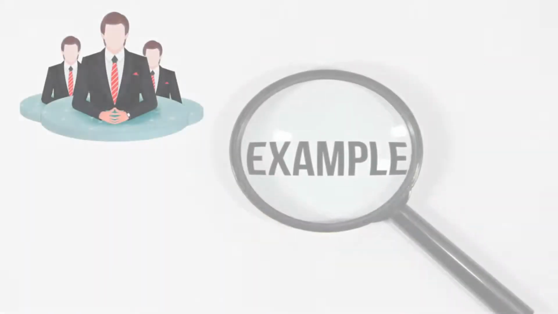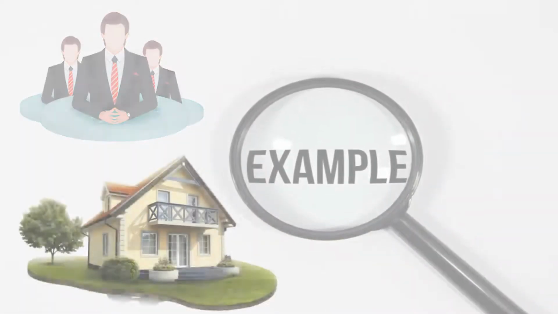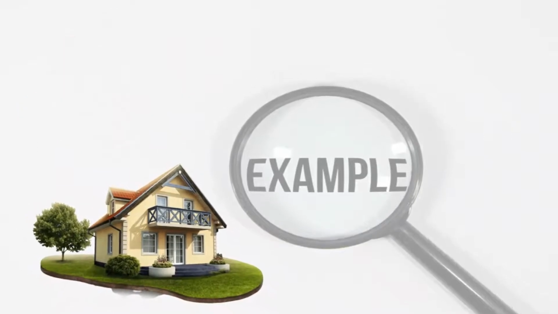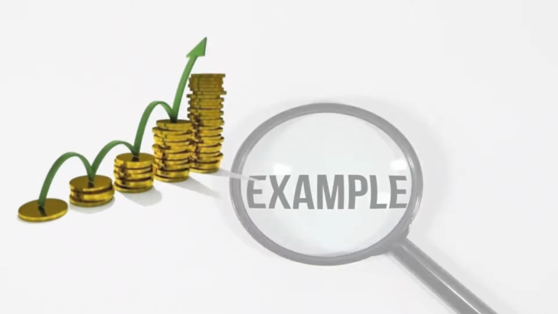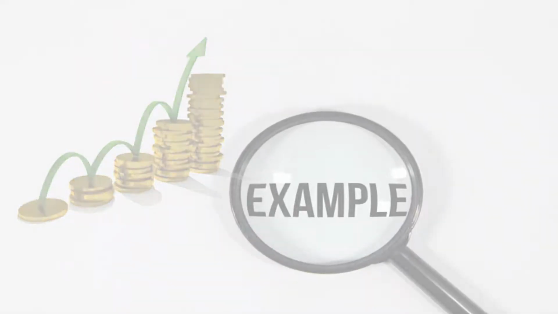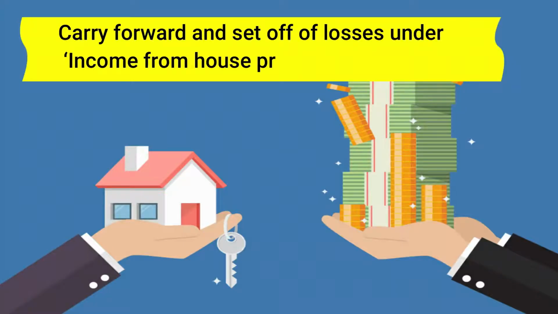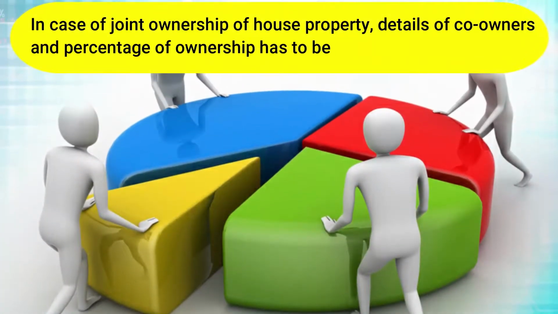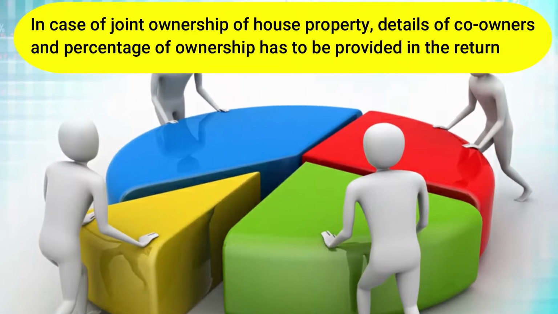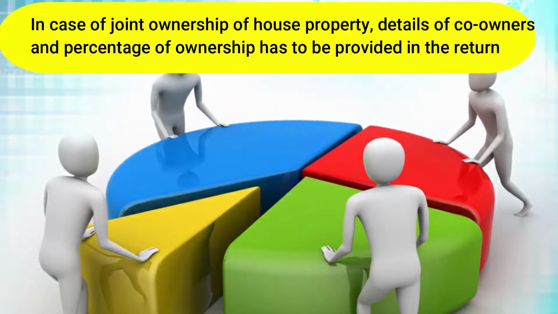For example, an individual who is a director in a company and has salary income and one house property can file ITR 2. Similarly, an individual having salary income who has invested in unlisted equity shares can opt to file ITR 2. Carry forward and set off of losses under the head income from house property is allowed in ITR 2. In case of joint ownership of house property, details of co-owners and percentage of ownership has to be provided in the return.